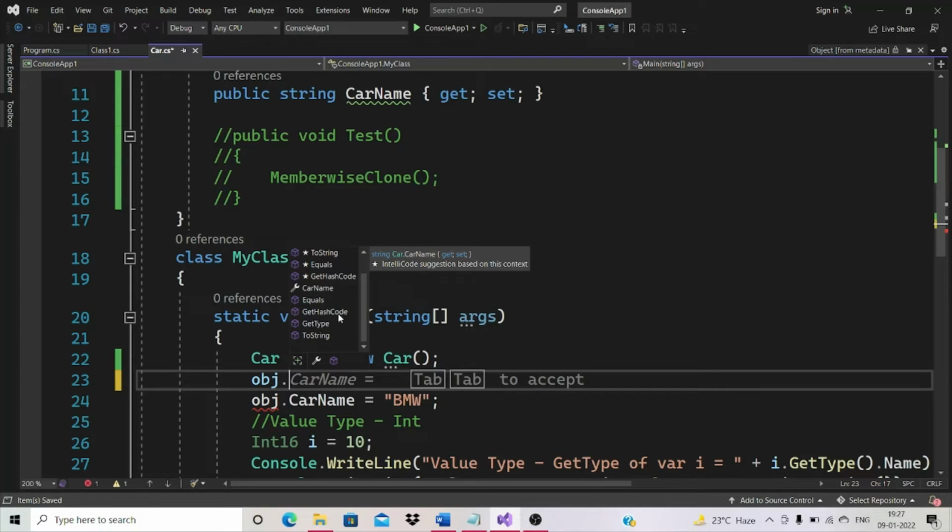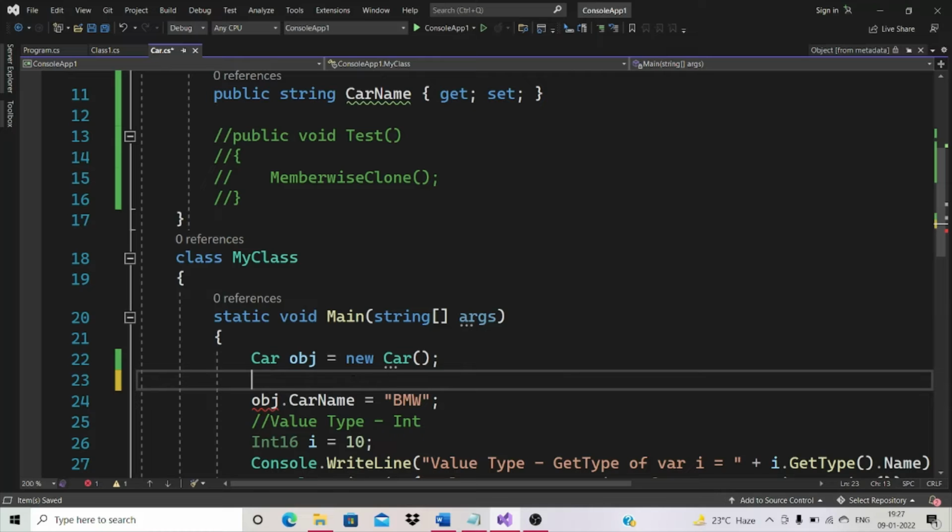Equals, get hash code, get type, toString, car name, this is a variable name, and this is the symbol for methods. By default every class has minimum 4 methods: equals, get hash code, get type and toString, because by default every class will be inherited from a predefined class called system.object.